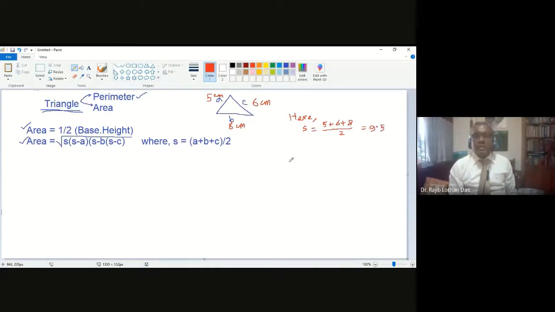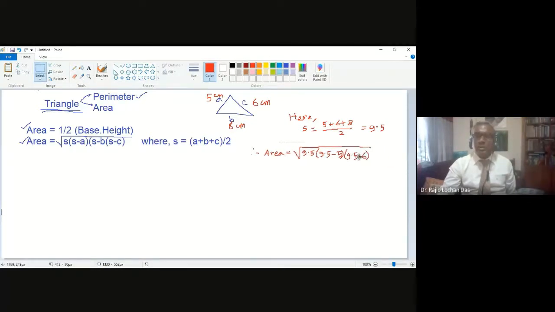And then you write the formula for area. So that will be area equal to root over then 9.5 and then bracket 9.5 minus 5 and then 9.5 minus 6 and 9.5 minus 8.